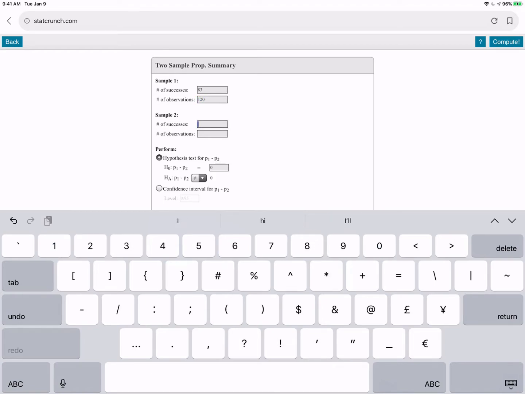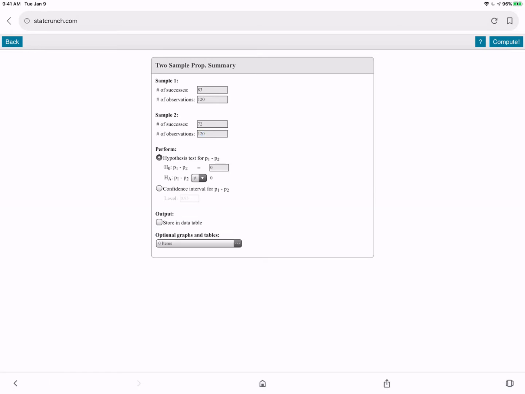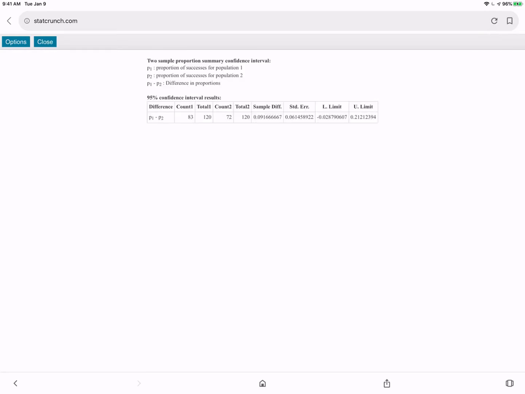In the second group, the older group, we had 72 out of 120 people agree with the statement. We're going to find a confidence interval. All right, and we'll come here to compute. So our confidence interval has a lower limit of negative 0.029 and an upper limit of 0.212.